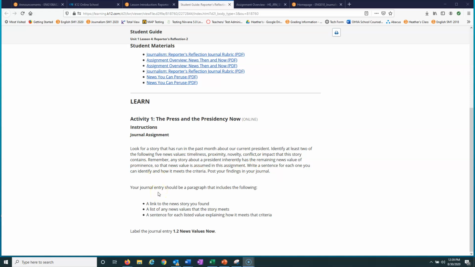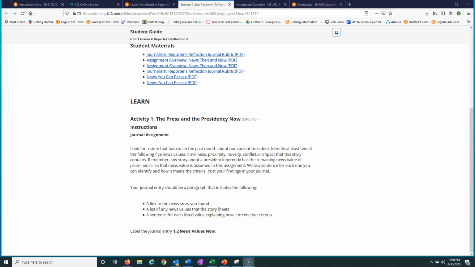Remember that journal is actually just a Word document, and you're going to have a collection of them over the semester, and that's going to be your journal. So there's technically no actual journal. You're just creating a new Word document for each assignment. Basically you need the link, right? Whatever link, you're just going to copy and paste the link of that article, whatever web page you're on. Super simple.